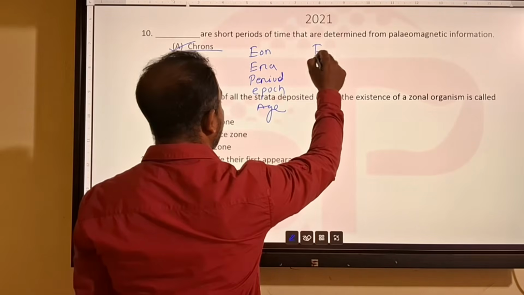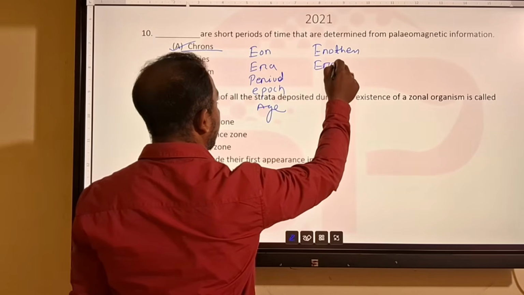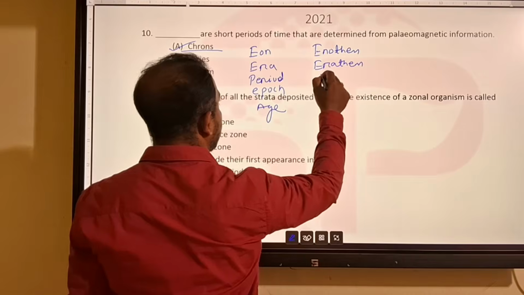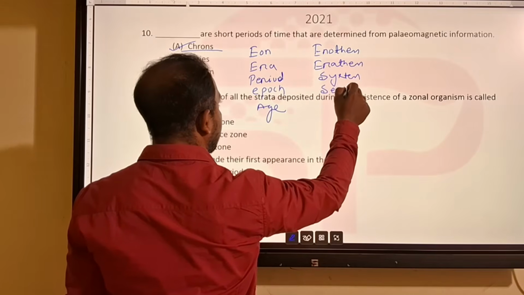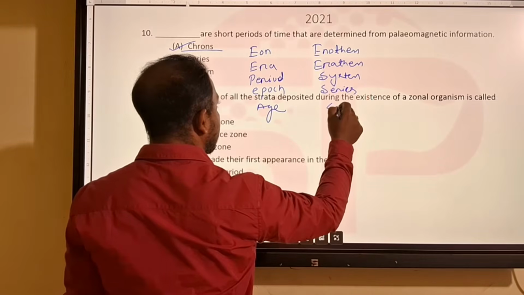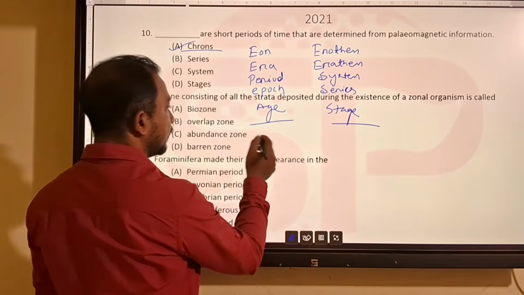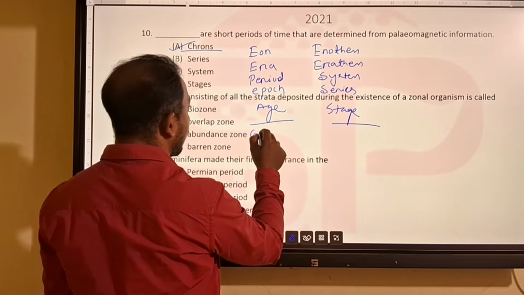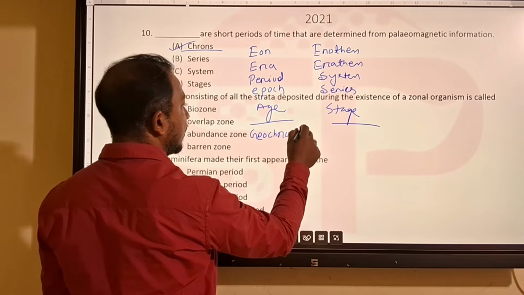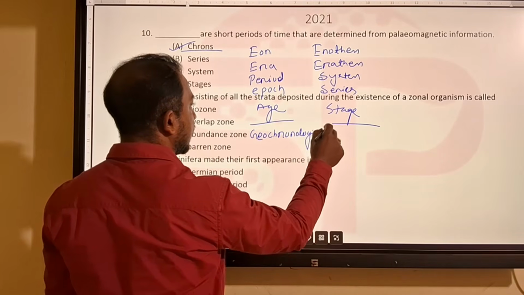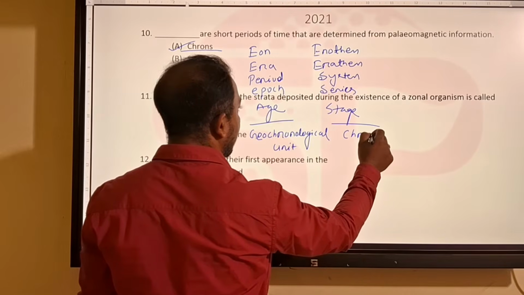This is called the geochronological unit. Another is eonothem, erathem, system, series, then stage. This is called the chronostratigraphic unit.